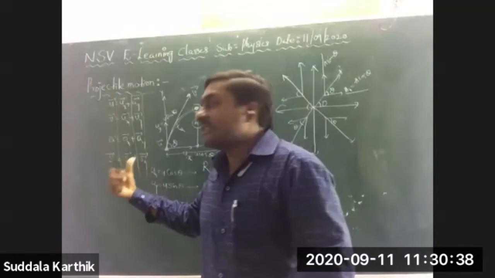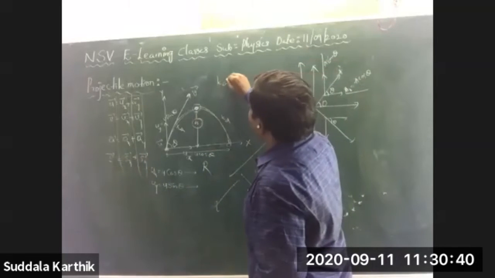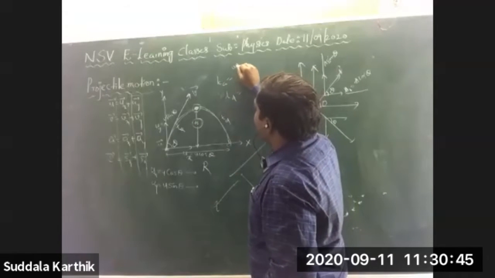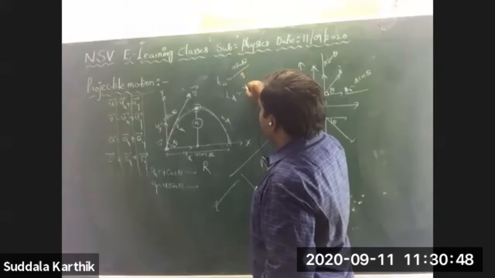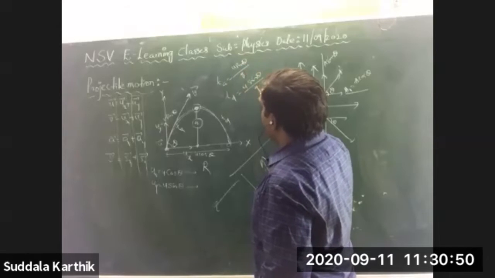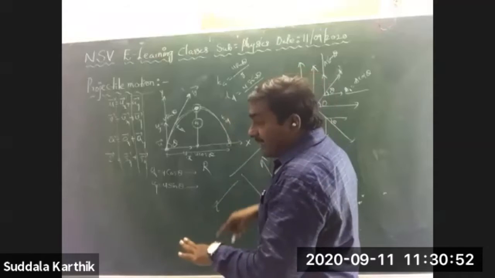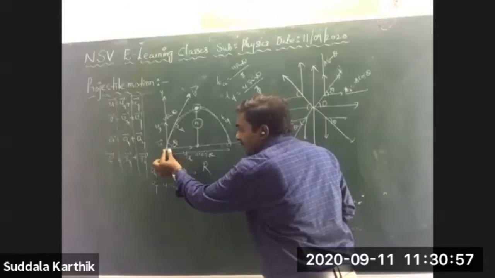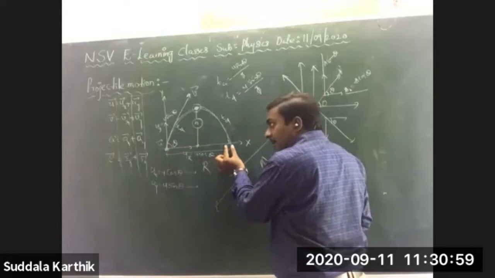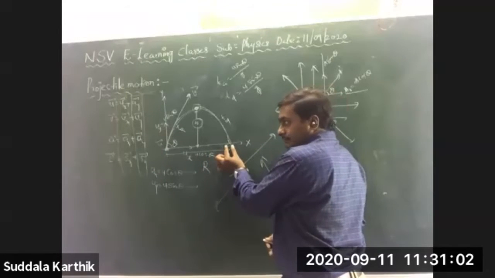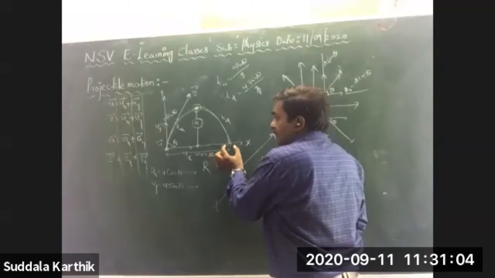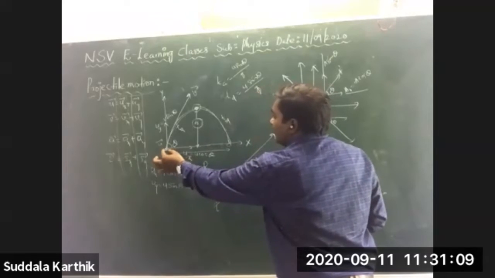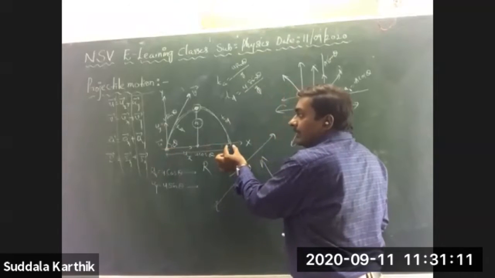Here also, time of ascent TA is u sin theta by g, and time of descent TD is u sin theta by g. The time of flight is the sum of the time of ascent and the time of descent, or the time taken by the projectile to reach the land again.